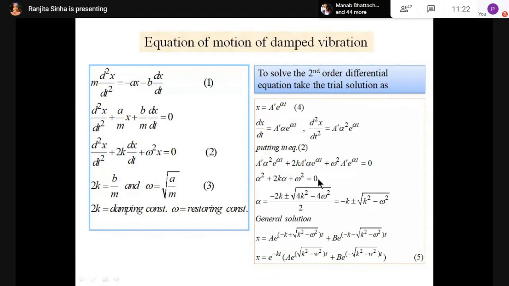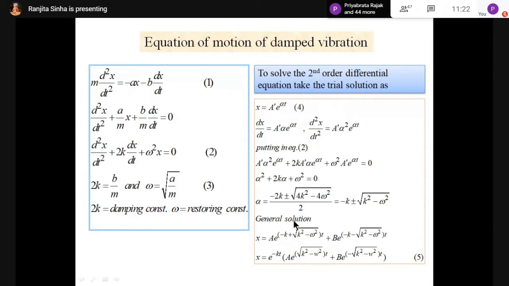You can write a dash e to the power alpha t into alpha square plus 2k alpha plus omega square equal to 0. Since a dash e to the power alpha t is not equal to 0, as it is the displacement, the bracketed term is equal to 0. So the bracketed term is alpha square plus 2k alpha plus omega square equal to 0.